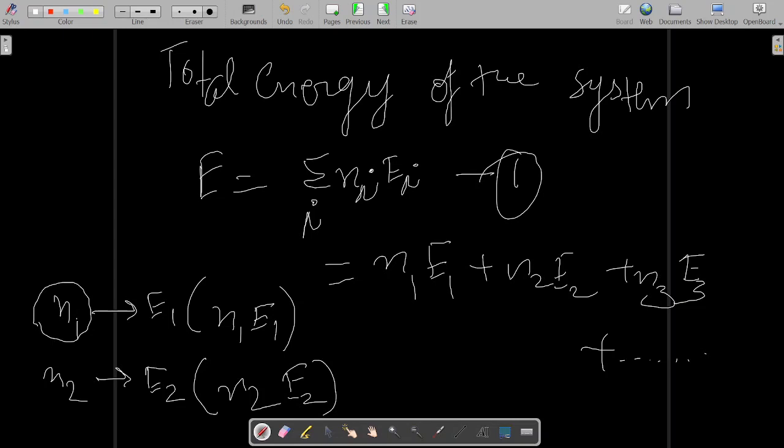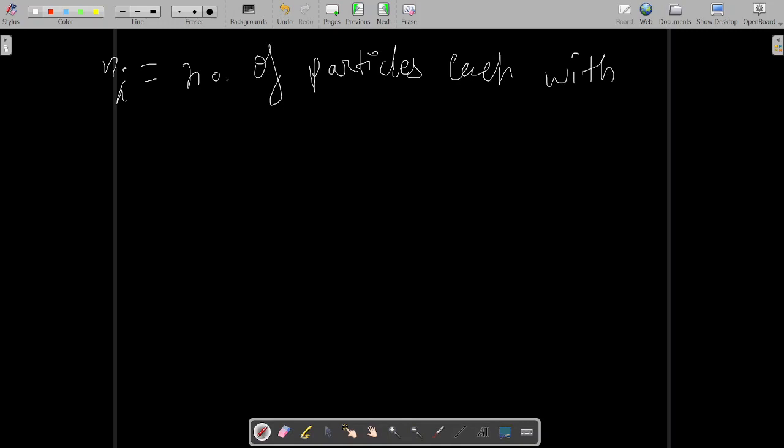So the total energy of the system is like this, where Ni is equal to the number of particles each with energy Ei.